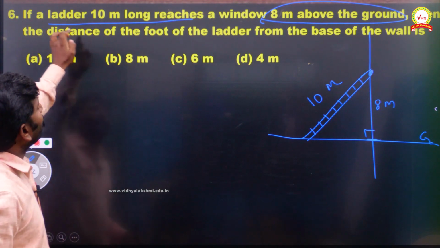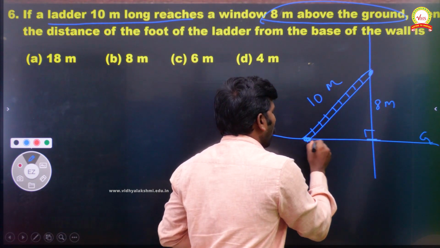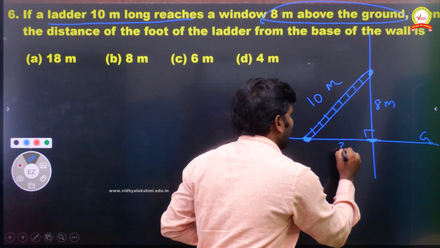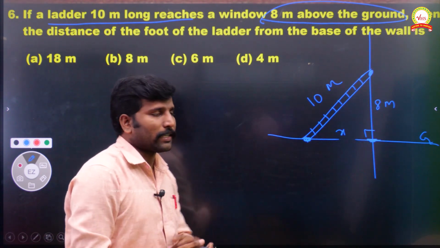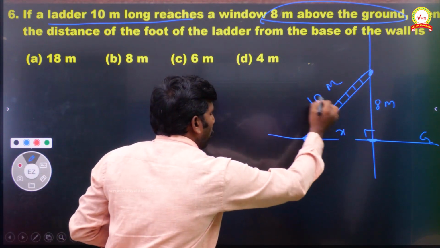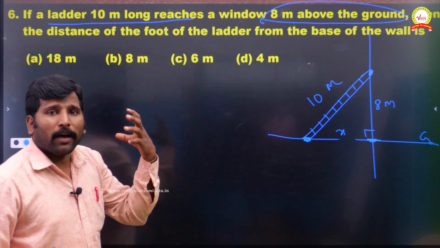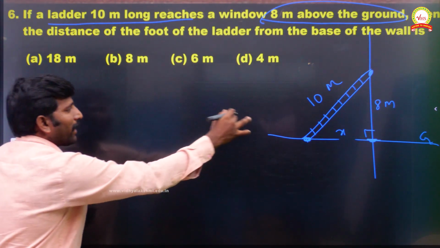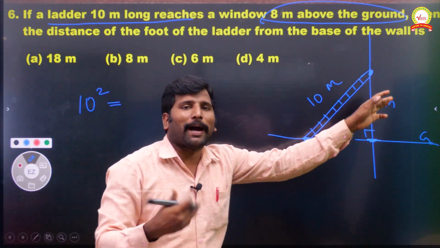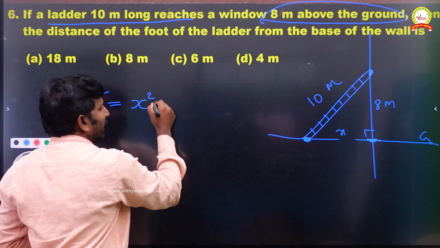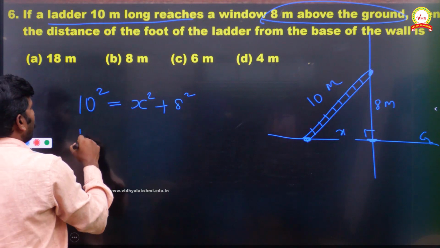Then the distance of the foot of the ladder from the base of the wall. See, from the foot of the ladder to the base of the wall, this distance they are asking. Maybe if I take this as x, then what is the x they are asking? Now the side opposite the 90 degree we know very well is the hypotenuse. So by using Pythagoras theorem, in a right angle triangle, square of the hypotenuse is equal to the sum of squares of the other two sides. It means x square plus 8 square equals 10 squared, 100.